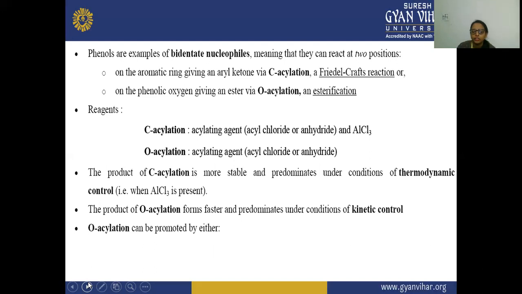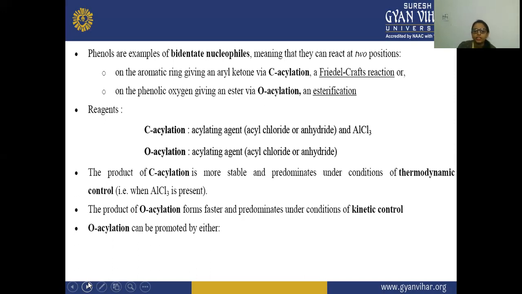And in this condition, there is a presence of this Lewis acid, which is a strong acid, and the product of this O acylation is formed faster and predominates under conditions of kinetic control. So C acylation is happening under the condition of thermodynamic control, and this O acylation is happening under the condition of kinetic control.